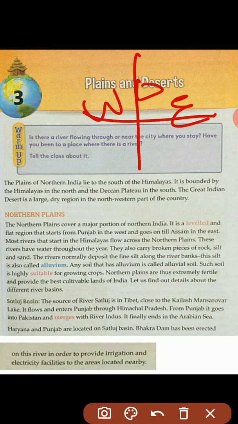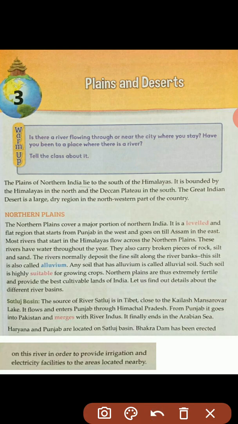First, Satluj Basin. Basin means valley. The source of river Satluj is in Tibet, close to the Kailash Mansarovar Lake. It flows and enters Punjab through Himachal Pradesh.